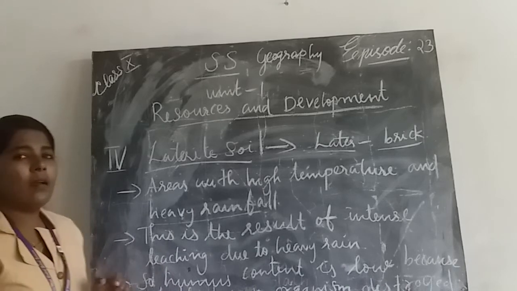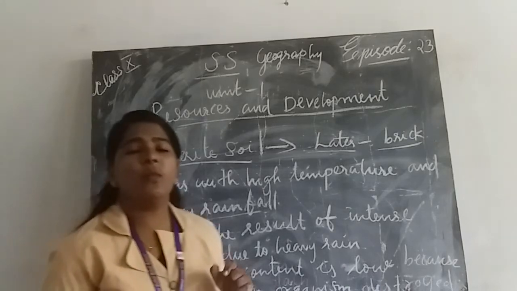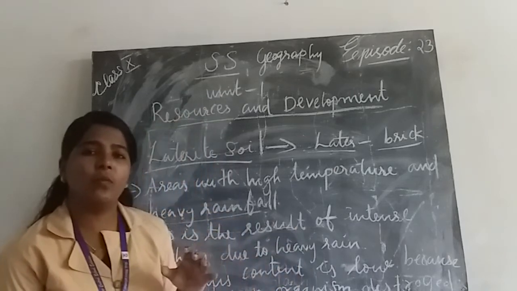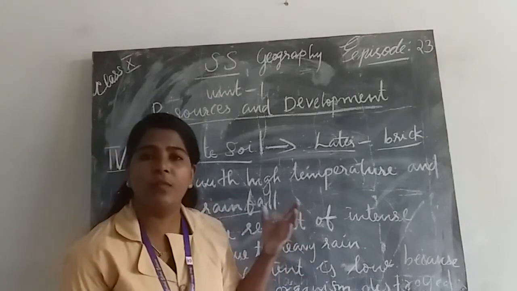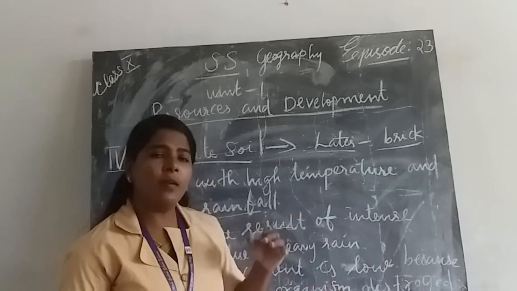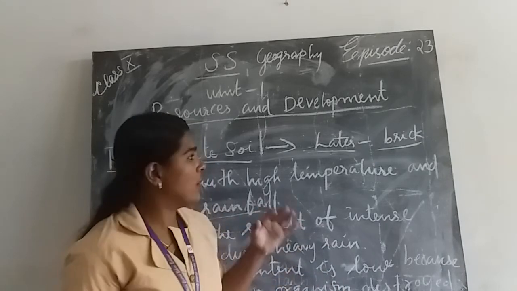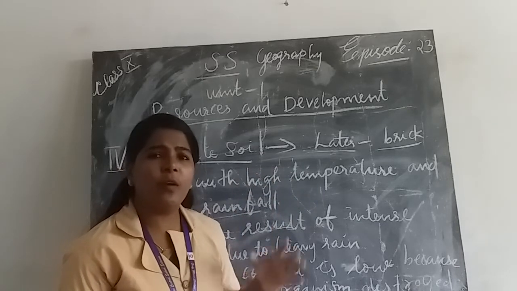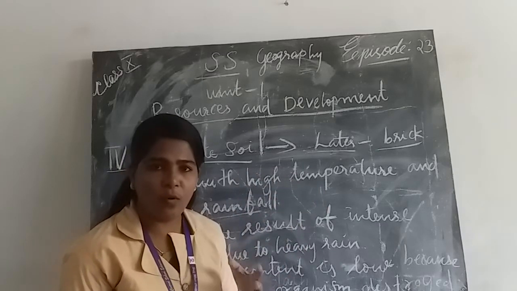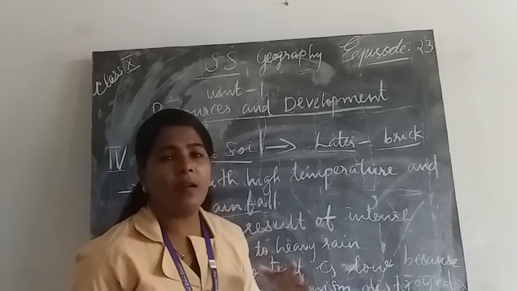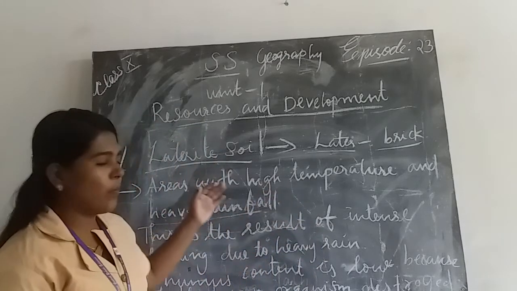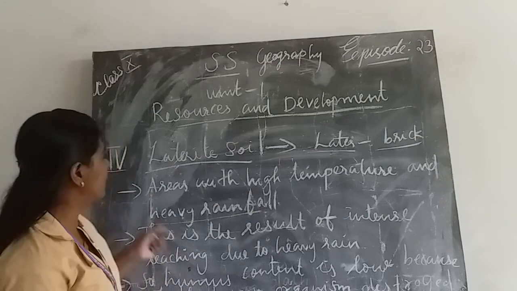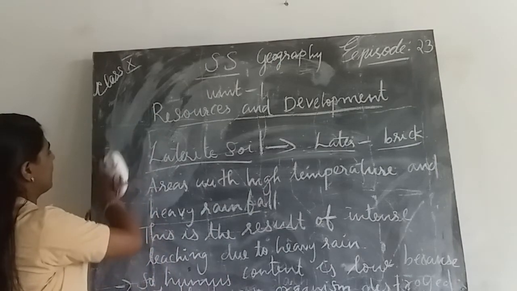In this soil, humus content is very low because the microorganisms are destroyed due to high temperature. But if we give proper care to laterite soil and prepare it for hilly plantations like coffee, tea and cashew, we can cultivate these crops properly in it. These are the main features of laterite soil.